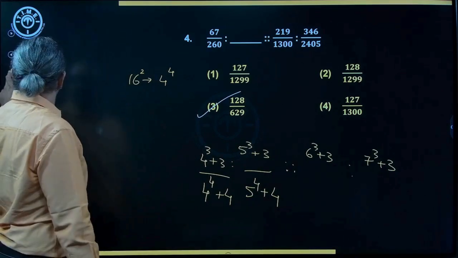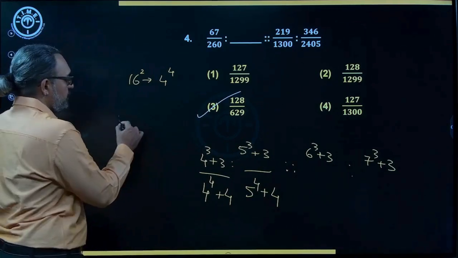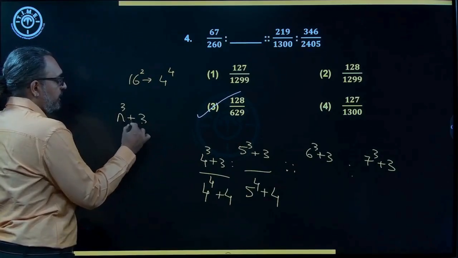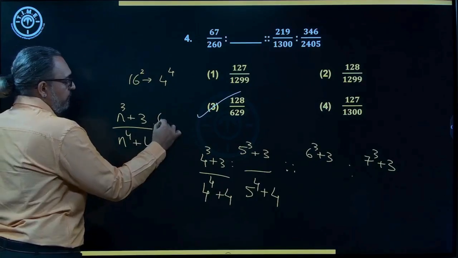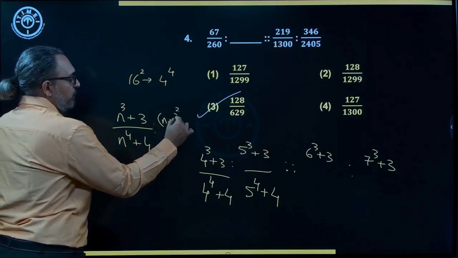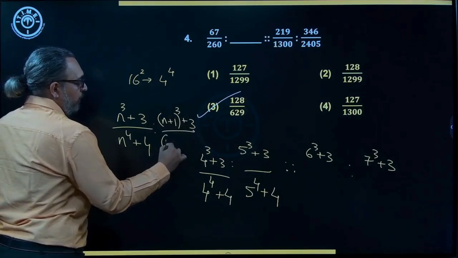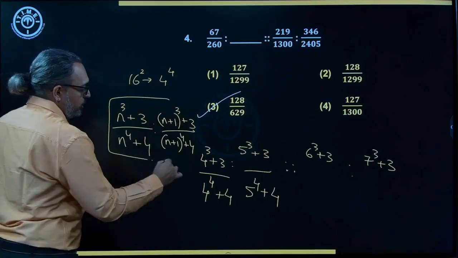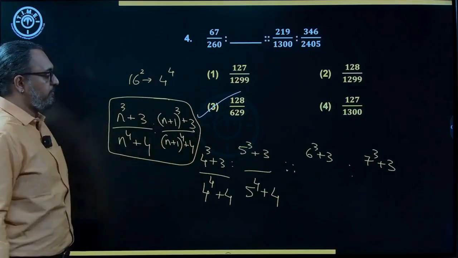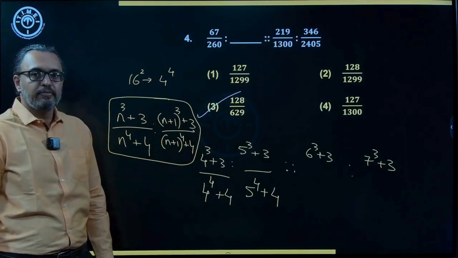Understood? So that is how my logic is. This is n cube plus 3 upon n power 4 plus 4, then n plus 1 cube plus 3 upon n plus 1 power 4 plus 4. That is how the logic is to be identified. Got it?